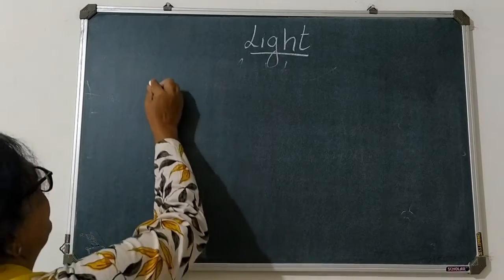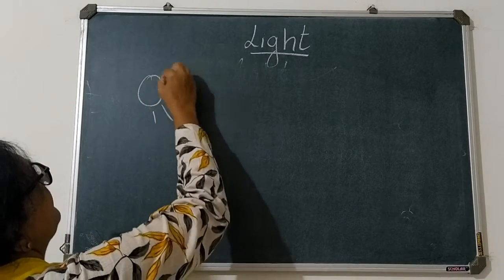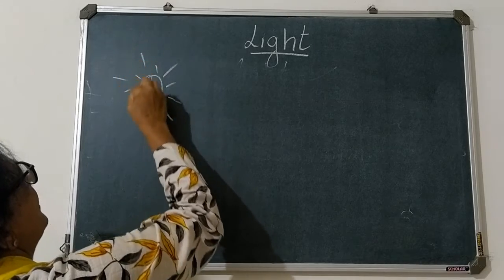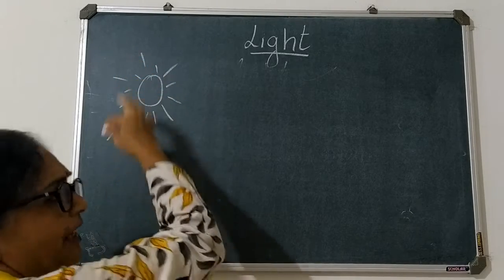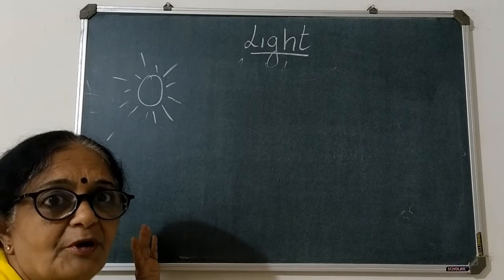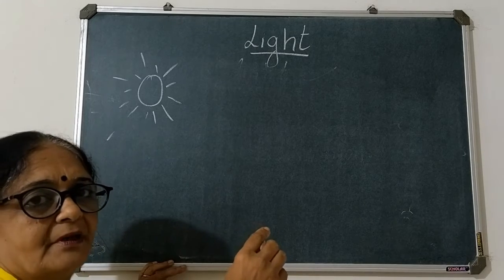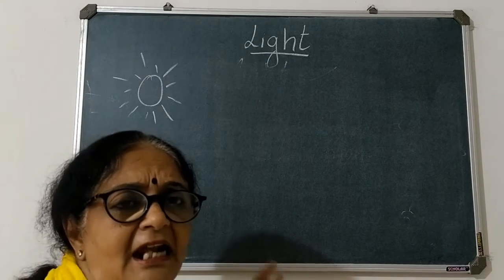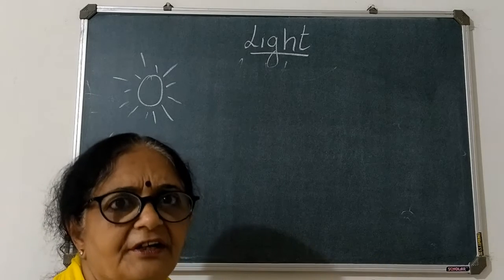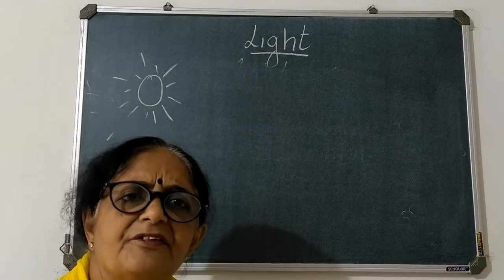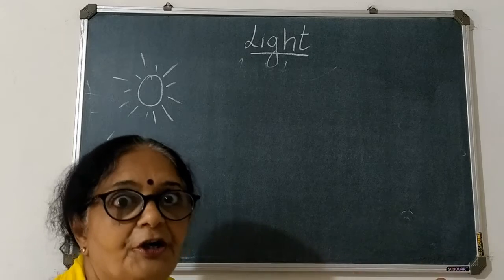Okay. So suppose we consider a source of light, sunlight. Okay. Now it will spread its light everywhere. Right? Now suppose from the sun there are so many rays that are coming out, but we will consider one or two rays. We will not consider all the rays.